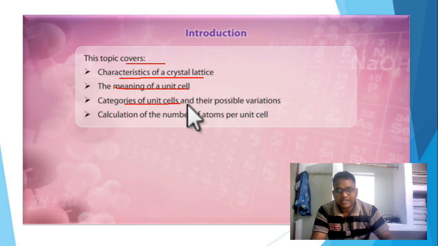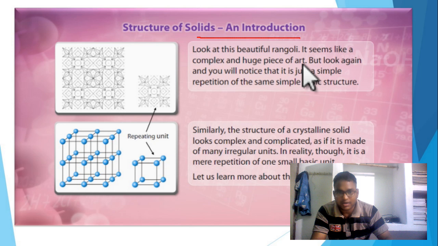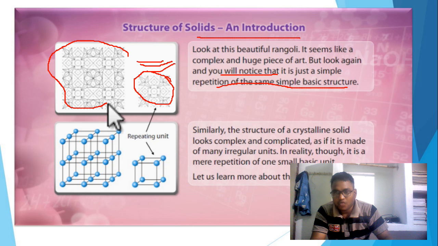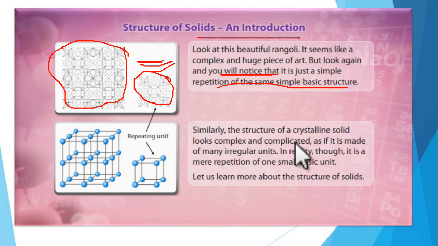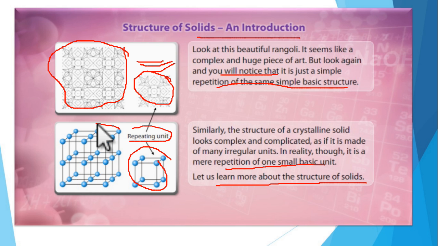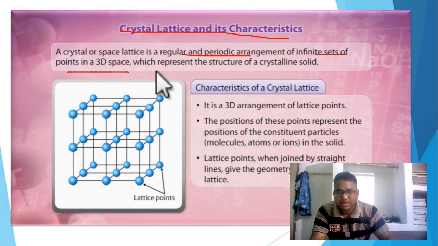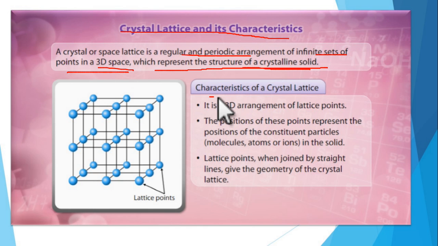In this part we are going to discuss crystal lattice and unit cell. We are trying to understand what a unit cell is. This topic covers the characteristics of a crystal lattice, the meaning of a unit cell, categories of unit cells and their possible variations, and calculations of the number of atoms per unit cell. Clear?